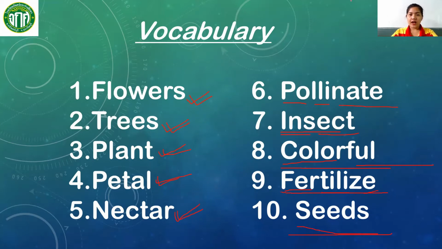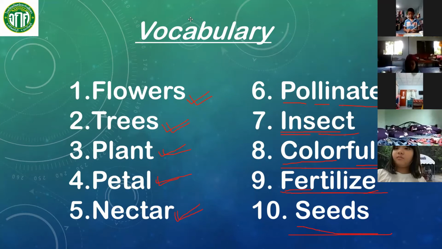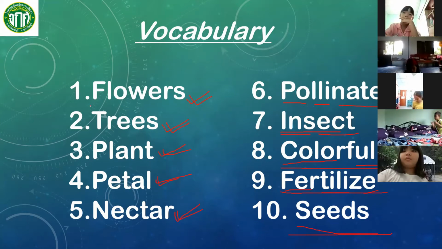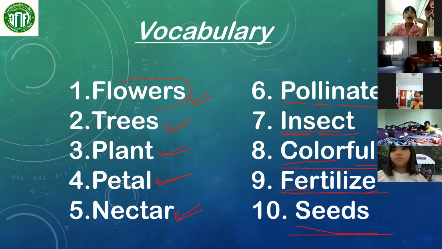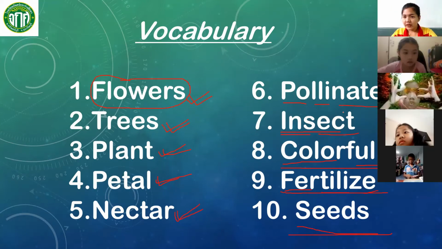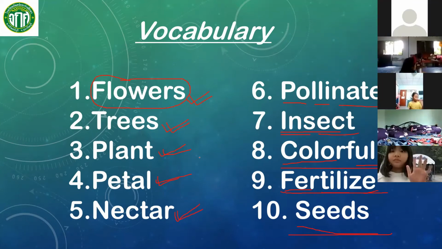Okay, so let's move on to the spelling. Please unmute yourself. Spell number 1, flowers. Flowers. Okay, very good. Next, spell the word.